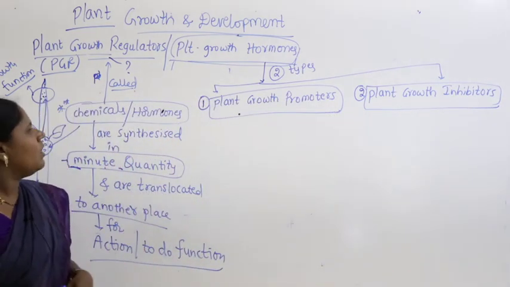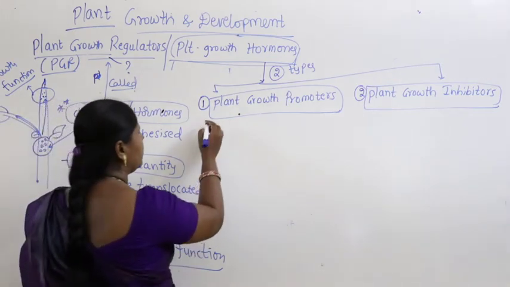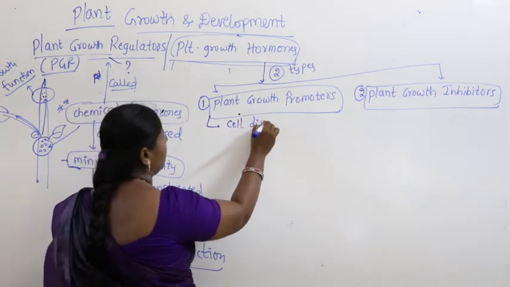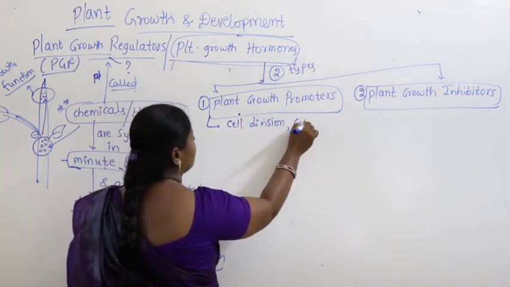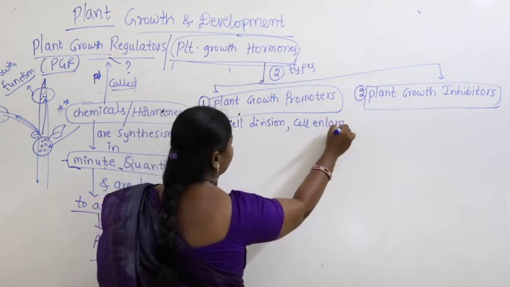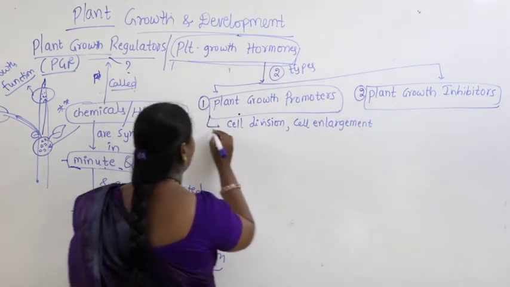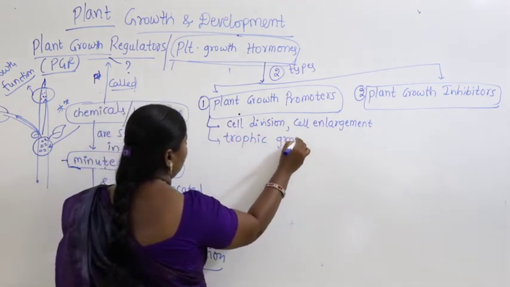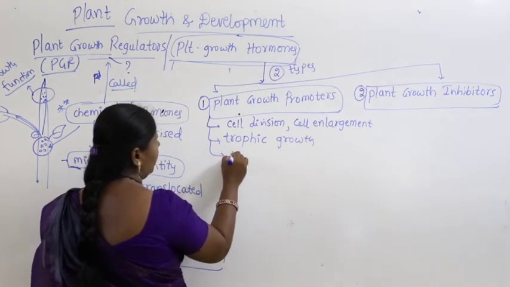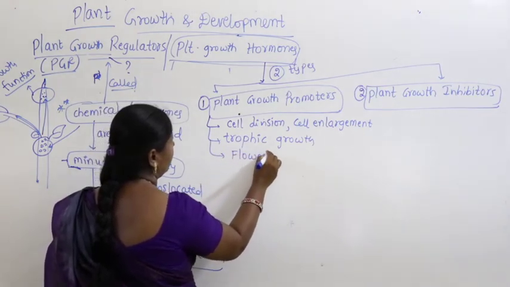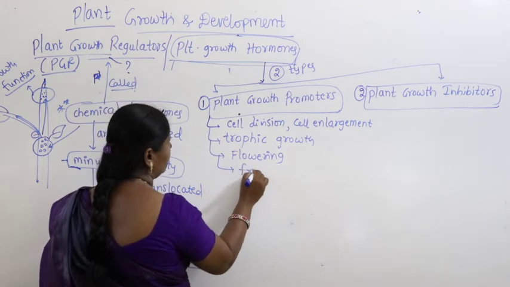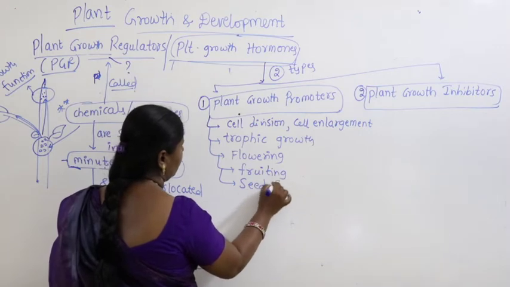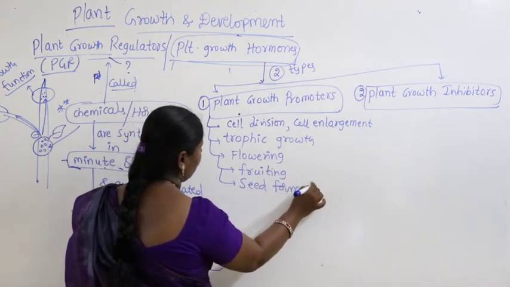Alright, now let us see what plant growth promoters are. Plant growth promoters are the chemicals that make processes happen like cell division, cell enlargement, and then trophic growth. Along with that, flowering, fruiting, including seed formation.